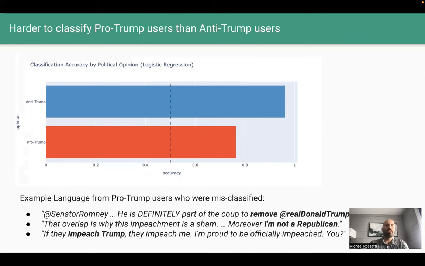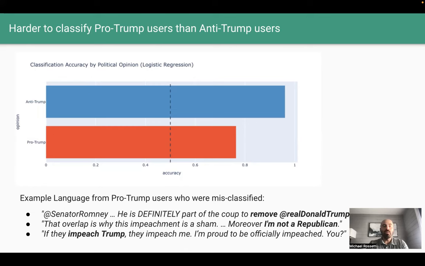When we examine the kind of language being used by pro-Trump users who have been misclassified, we see some anecdotal evidence to explain this. For example, some have used phrases like impeach Trump or remove Trump, which, when taken out of context, are similar to the impeach and remove rallying cry used by anti-Trump users.